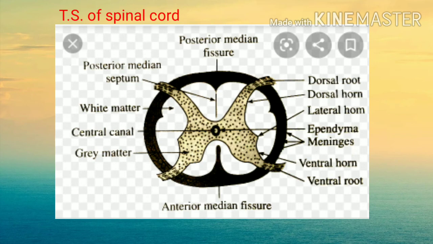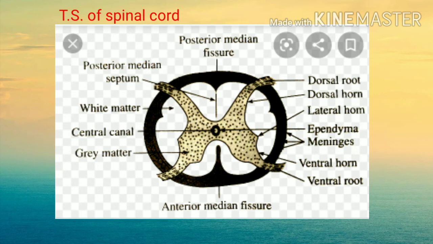When we see the TS of spinal cord, it shows a deep narrow dorsal fissure and a shallow broad ventral fissure. There is a central canal surrounded by H-shaped gray matter followed by the white matter. You can see here in this diagram the white matter and gray matter, and the white matter is surrounding the gray matter. Okay, in that the gray matter is divisible into 6 horns: 2 dorsal, 2 lateral and 2 ventral horns.